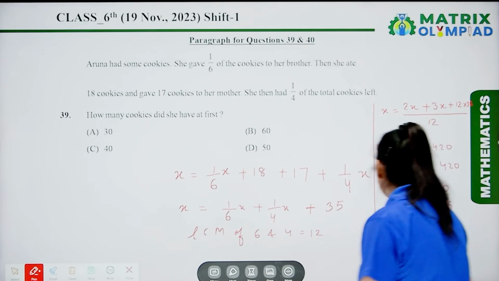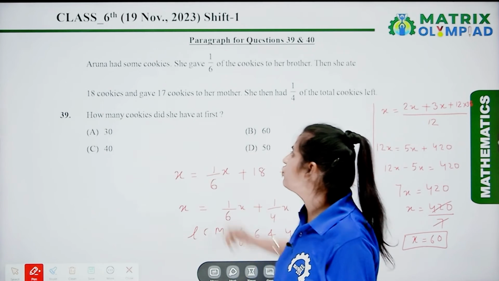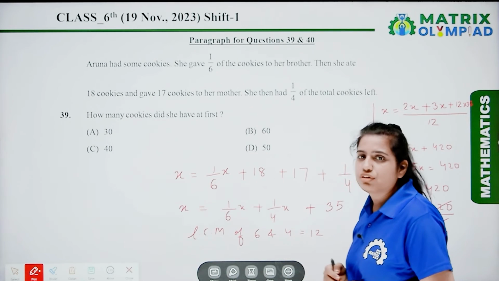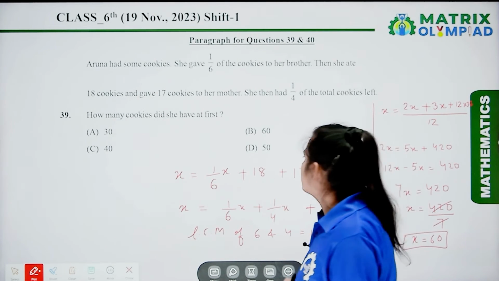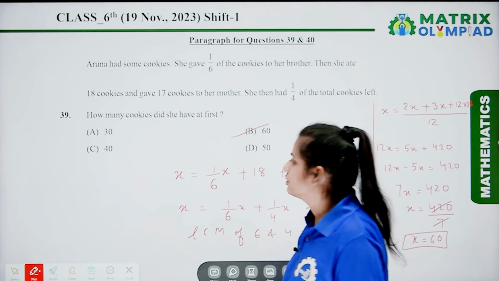So here the value of x is 60. Therefore, we can say that the cookies she had at first is 60. So here option B is the correct answer.